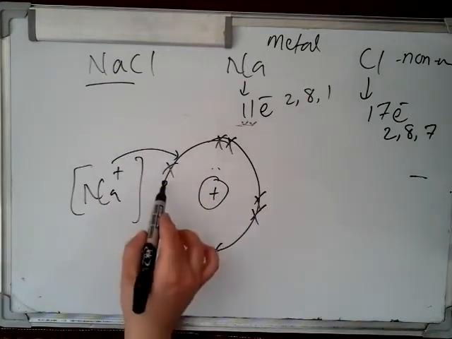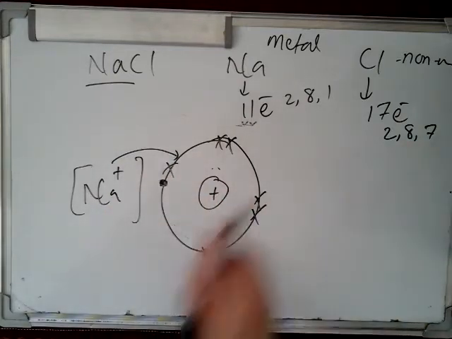Okay, 1 electron from sodium. Is that clear?